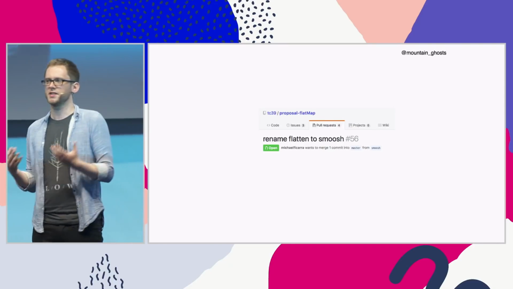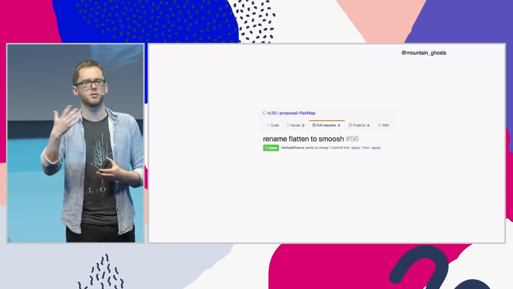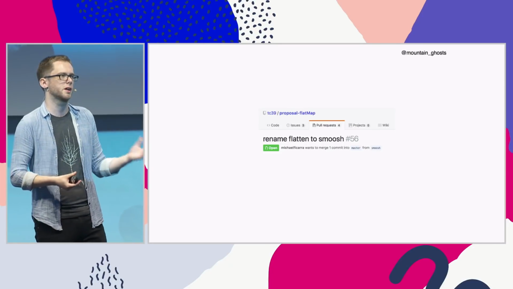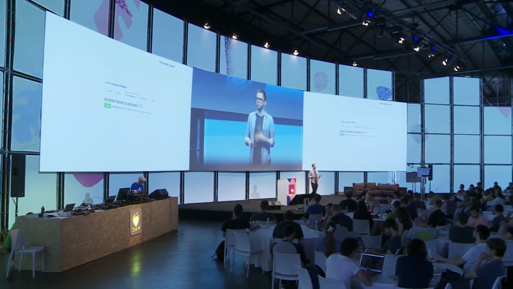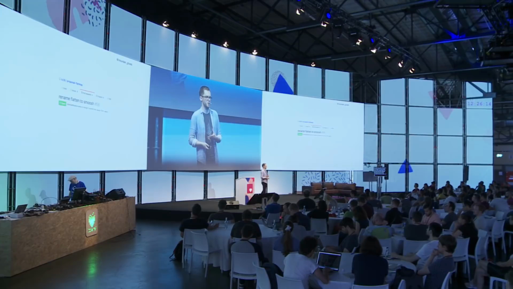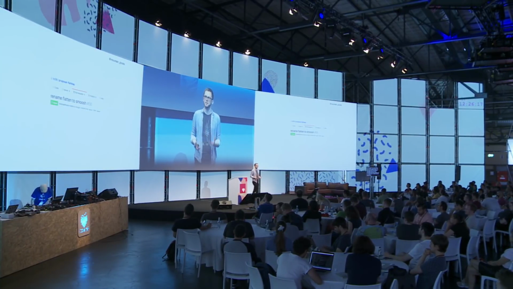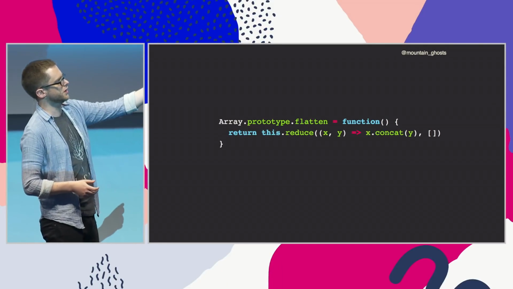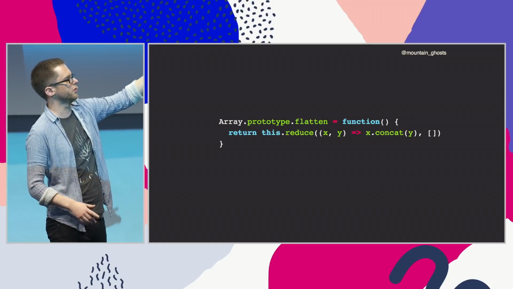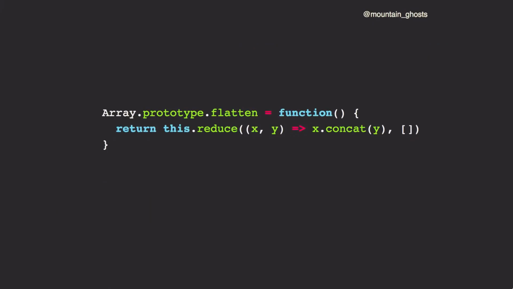But why does that conflict even exist in the first place, right? If we were talking about a fairly simple function, it's quite likely that TC39's definition would agree with the one the community had already adopted, and we wouldn't have a problem. But the thing with the flatten method is that it's extremely conceptually complicated. Here's one potential implementation of it. So we implement flatten by reducing, starting with an empty list, and concating all the elements of the array together. And the way the concat method works means that this will essentially combine any nested arrays inside the outer array and flatten the array to one level deep.